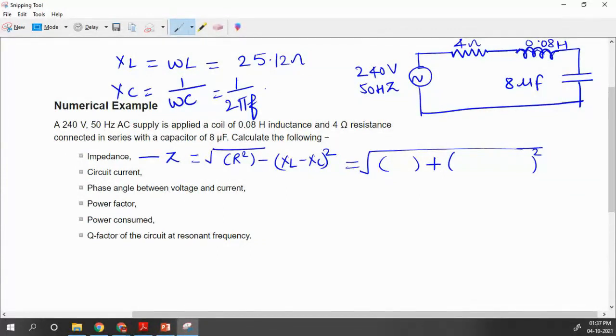What is the value of this XC? Quickly give your response. What is the value of XC?